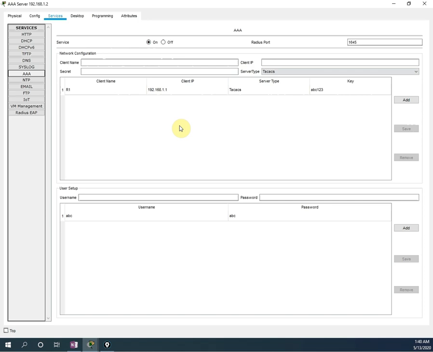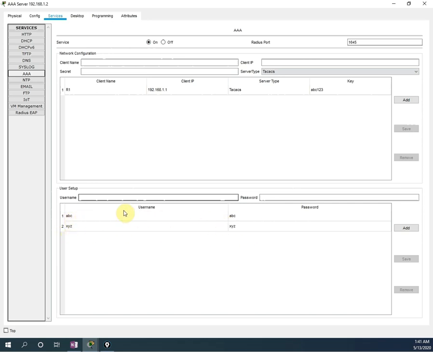Okay, a layer 2 switch is not supported for this in Packet Tracer. So when you are doing this, try to use a layer 3 switch to perform this lab. Now I have added only the device. Then you need to add the user also. Whatever user you want to add, you can add. For example, I wrote ABC. I will write XYZ, and the password also I will write XYZ. I press this. So I added two users: one user ABC, another user XYZ.